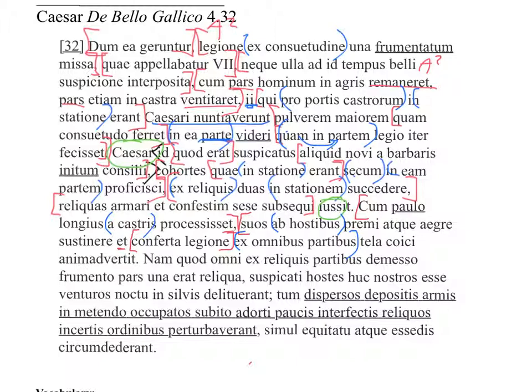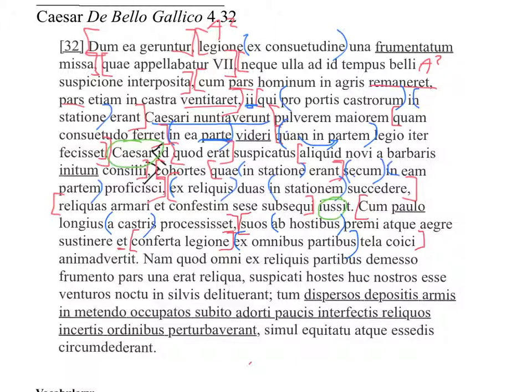So we have 3 different ACIs here, connected by 2 different conjunctions, atque and et, which tells me that the first 2 go together. I think that's because the first 2 have the same subject in suos, and the second one has a different subject, probably in tela, considering that's the only thing that can be accusative on that side. And then we have our head verb, animadvertit. Okay, this one isn't as long, so we can do this.